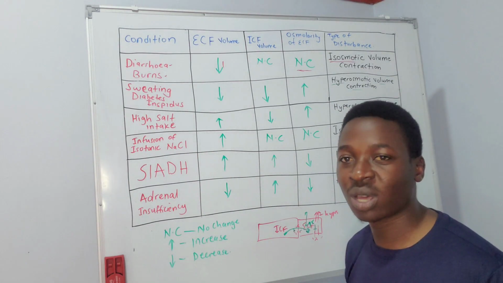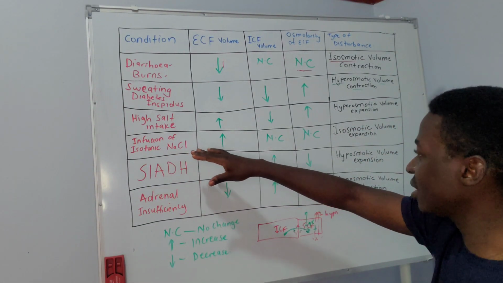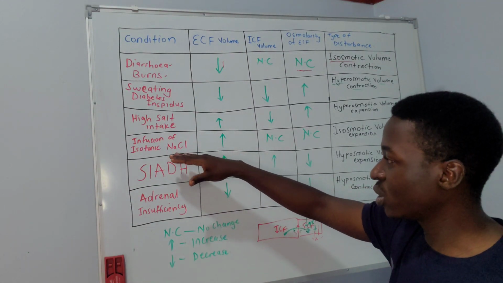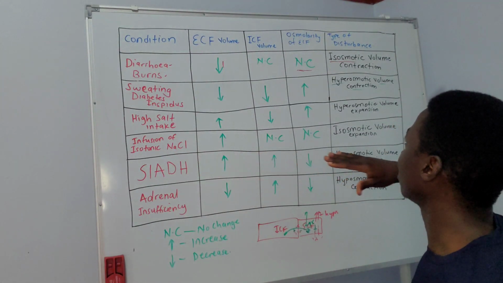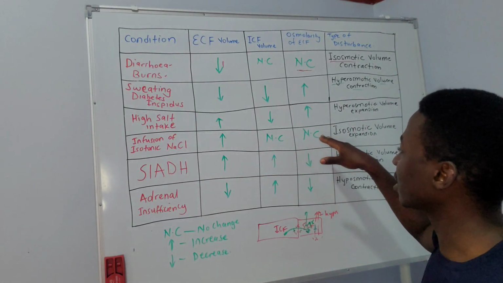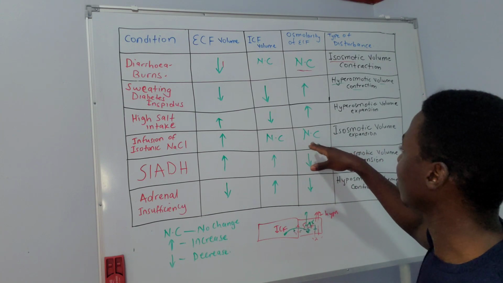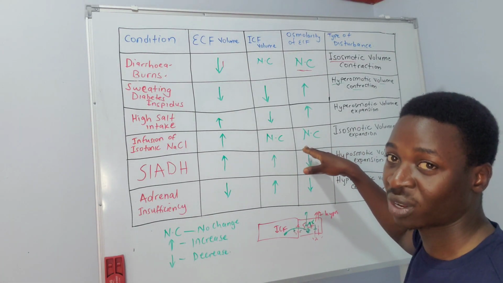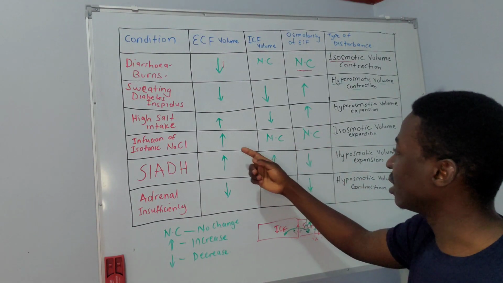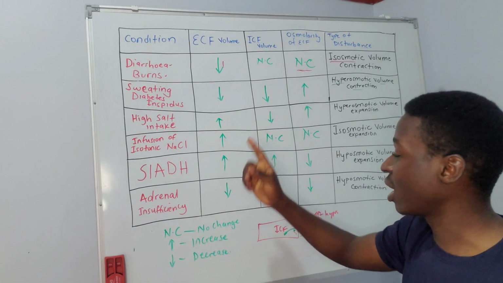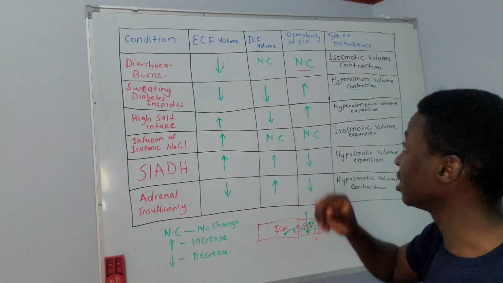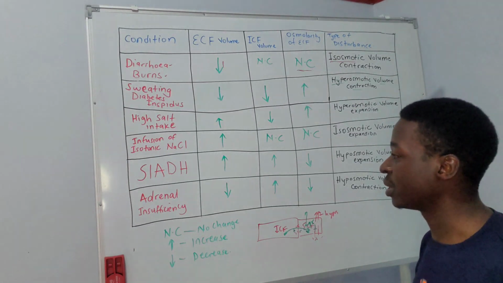Infusion of isotonic sodium chloride. Isotonic, this is the same concentration of sodium chloride. And so this concentration or osmolarity will be equal to the osmolarity of the ECF. So there is no change in osmolarity within the extracellular fluid compartment. All we are doing now is adding water, okay? So the volume of the extracellular is going to increase. And because there is no change in osmolarity, we don't expect any fluid shift. So there is no change in volume of the intracellular fluid compartment.